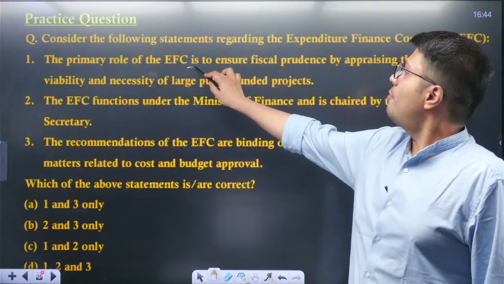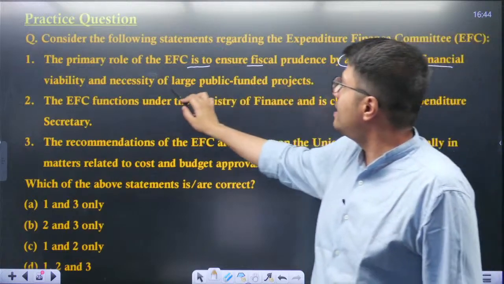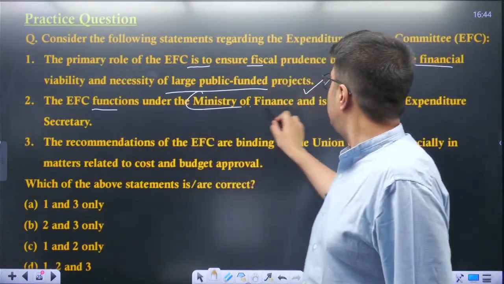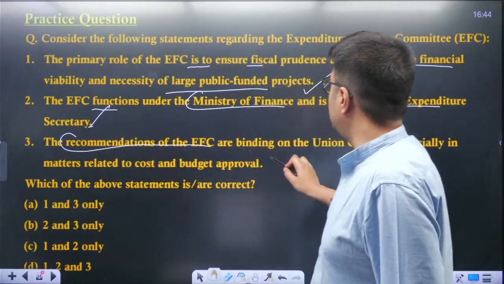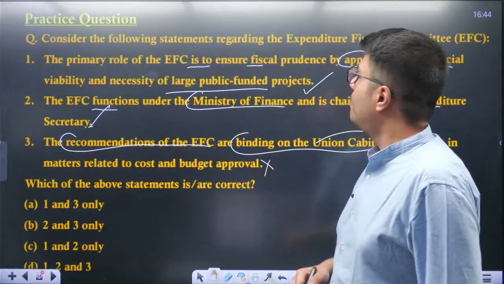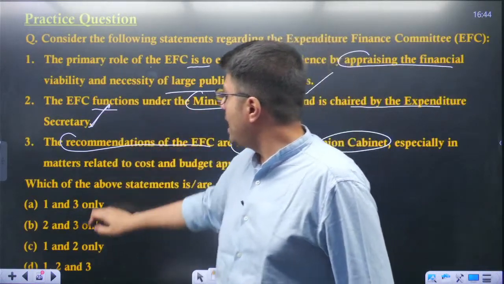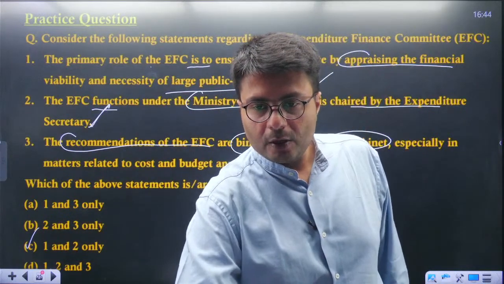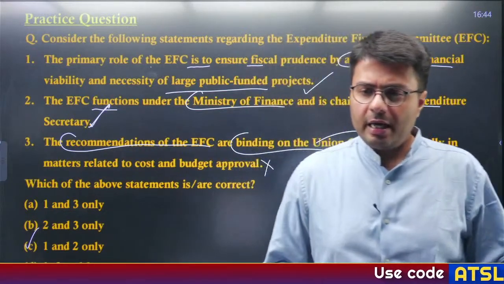The primary role of EFC is to ensure fiscal prudence by appraising the financial viability and necessity of large public funded projects. This is correct. EFC functions under the Ministry of Finance and is chaired by the Expenditure Secretary. Again correct. The recommendations of EFC are binding on the Union Cabinet, especially in matters relating to cost and budget approval. This is incorrect. Second one is right. First one is right. So 1 and 2, option C is the right answer. Amar, Reshma, Sarang, Sonam, Baga, every one of you are right.